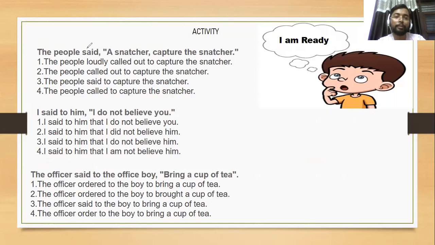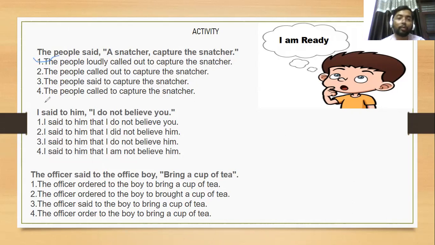The people said a snatcher captured the snatcher. Now the people are shouting, catch the snatcher, catch the snatcher. So what is the correct indirect transformation here? The people loudly called out to capture the snatcher. The people called out to capture the snatcher. The people said to capture the snatcher, or the people called to capture the snatcher. See, the people are shouting, catch the snatcher. Then they loudly called out to catch the snatcher is the correct option here.